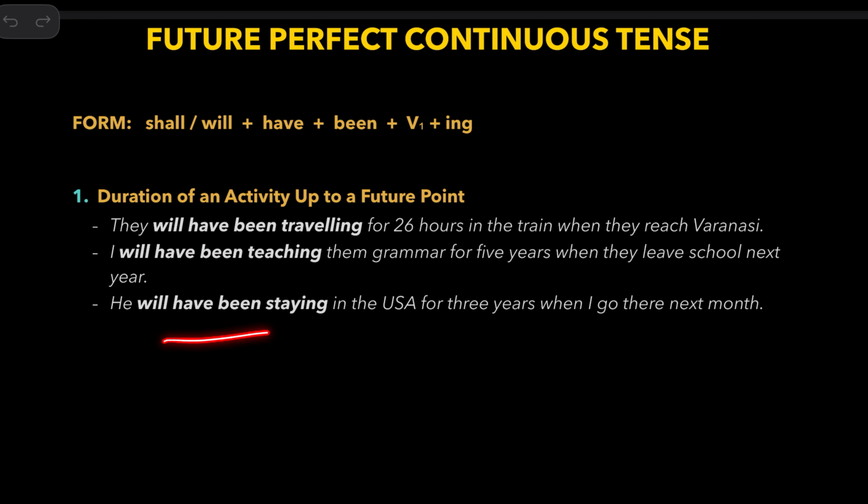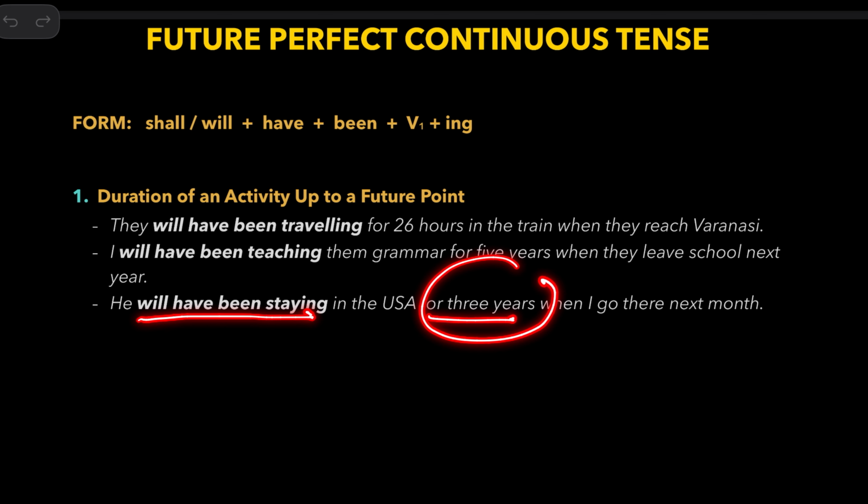He will have been staying in the USA for 3 years when I go there next month. Meaning, 3 years ago he went there and started staying there. And when I go there next month, he'll be staying in the USA, but he will have been staying in the USA for 3 years. So because you are talking about the period of time, you need to say will have been staying instead of will be staying. If you don't use the period of time, you can simply use will be staying.